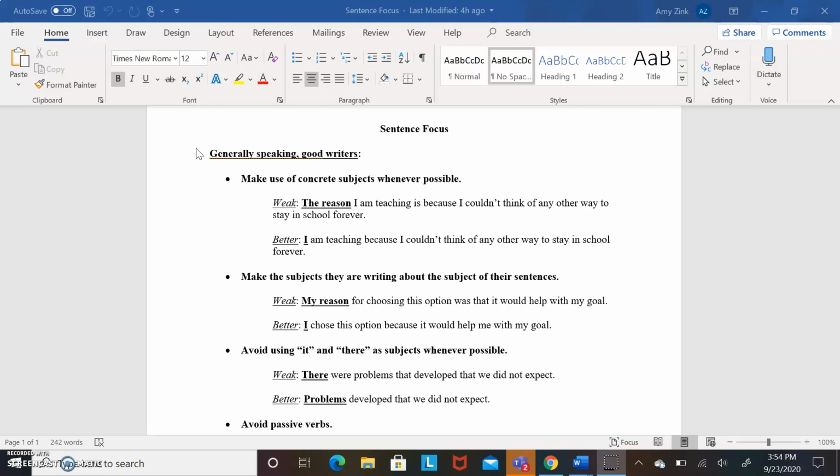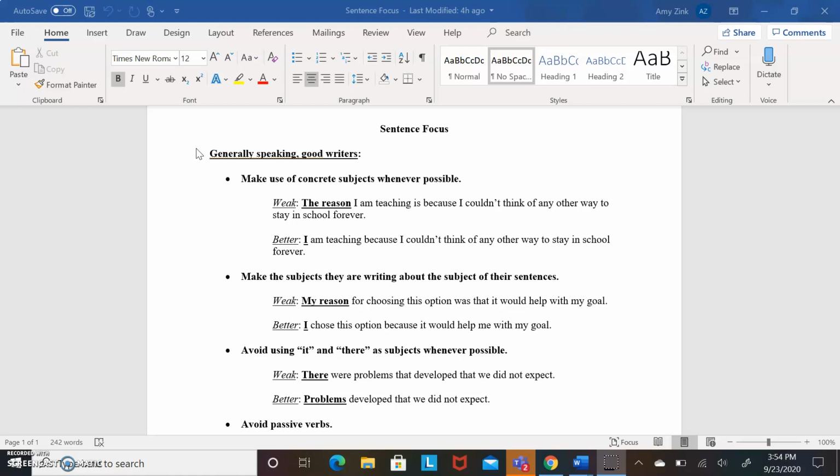So our first grammar lesson is going to be about sentence focus because poor sentence focus is one of the main reasons many of us may have unclear or confusing sentences. The other reason is I think it's important that we first talk about and learn how to write strong, clear sentences before we start talking about how to join sentences or add information into our sentences. So let's go over what makes strong, good sentence focus.